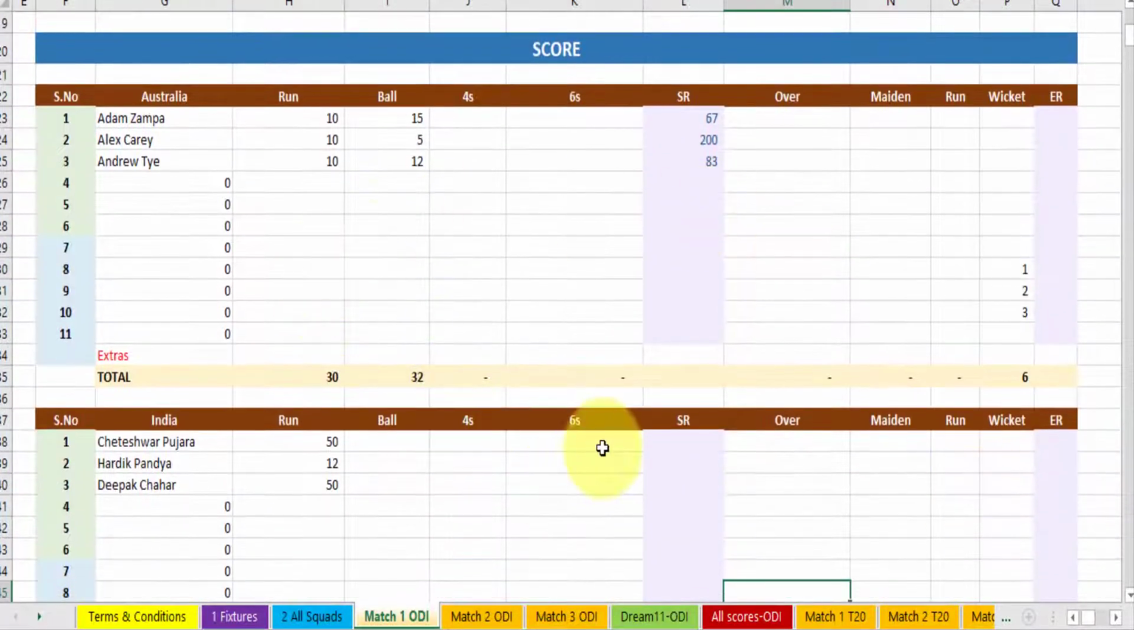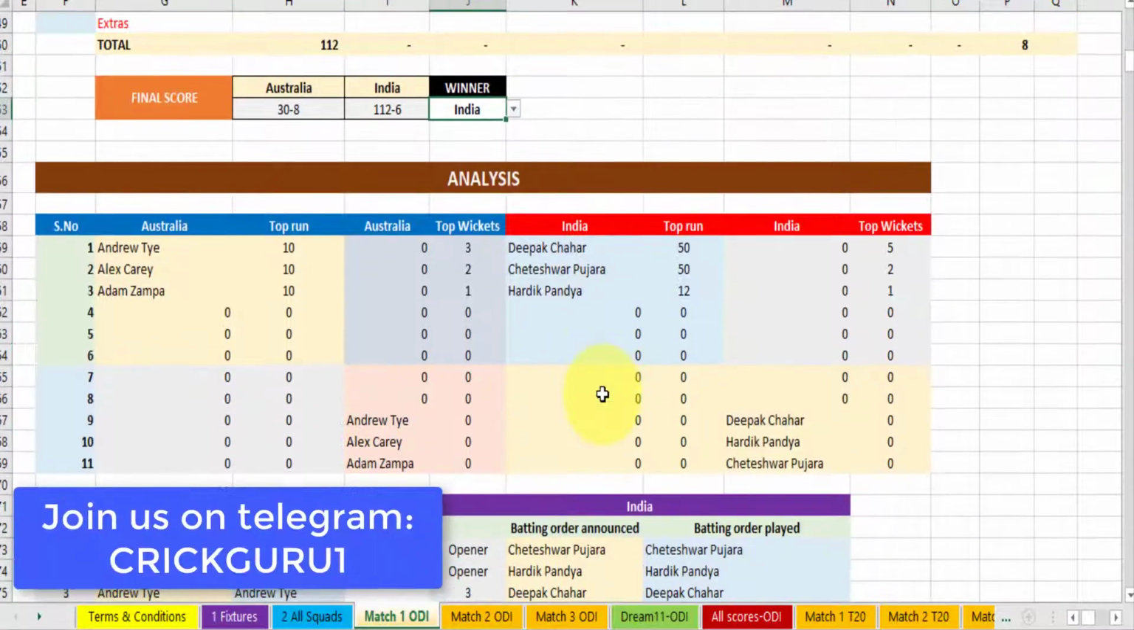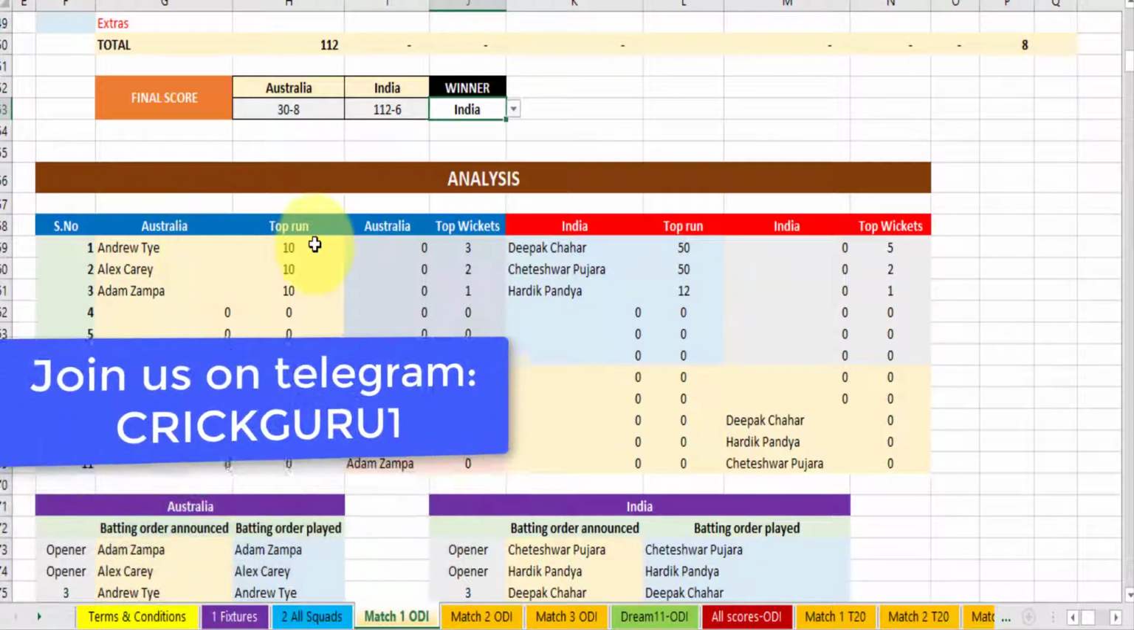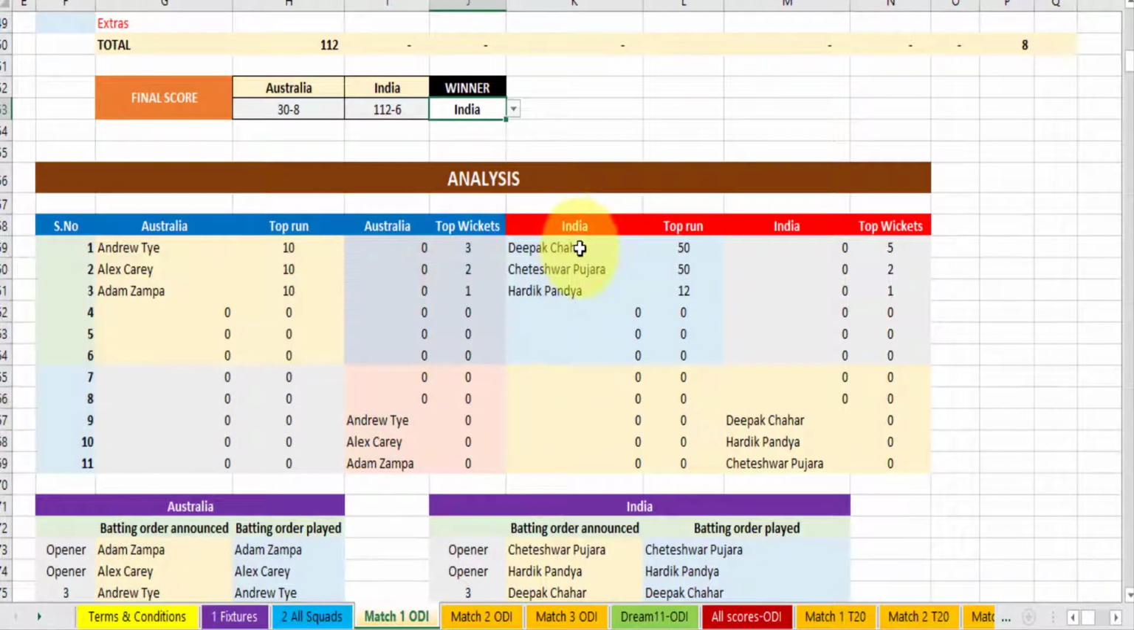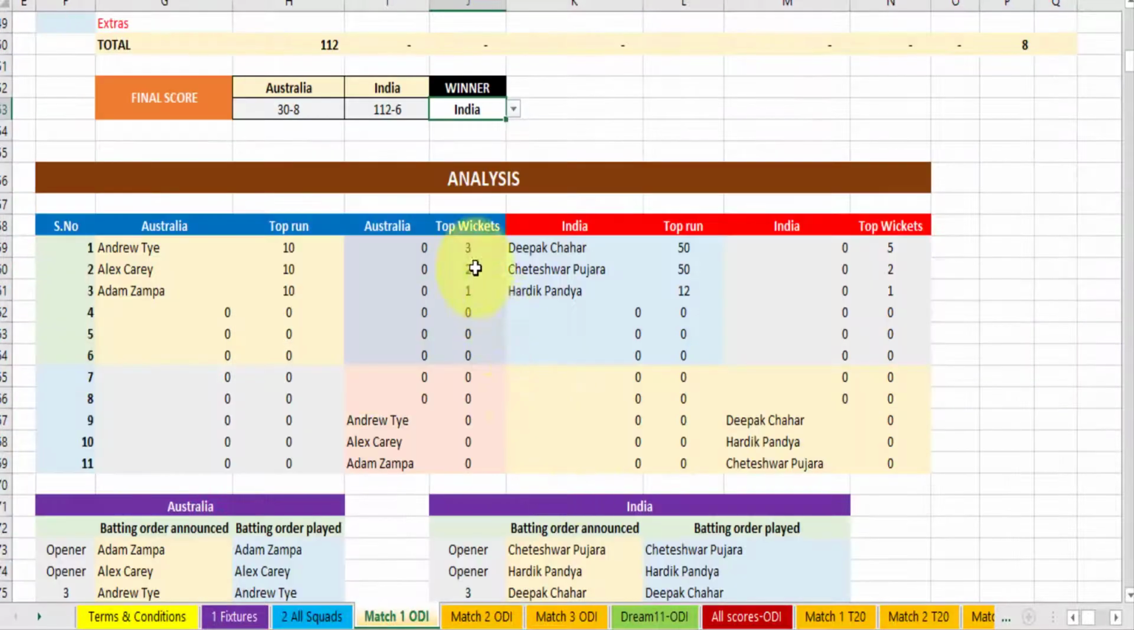As soon as the match is done, the scores will automatically appear here. 38 wickets, India 6 wickets, 112, and from the drop down menu, you can select who is the winner. Suppose India is the winner, and who is the top run scorer of the Australia team, top run scorer of the India team, top wicket takers of Australia. Because we have not selected any name here, it is not appearing, but the name will appear.